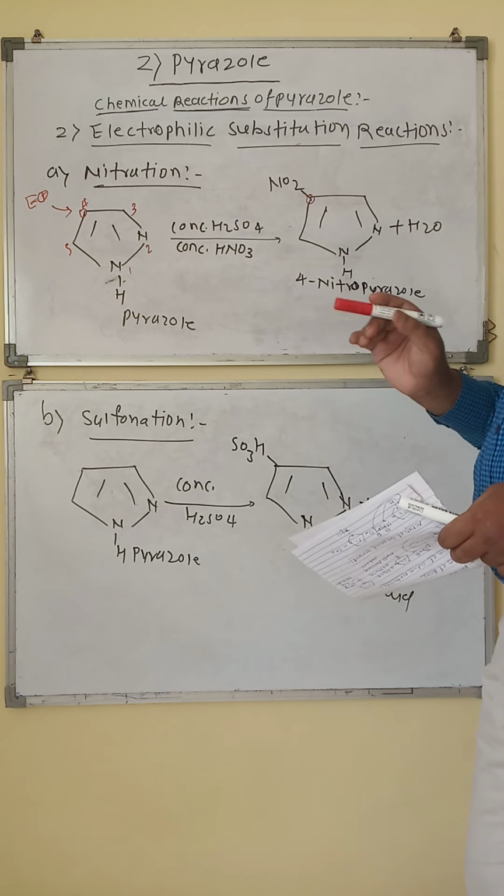We get 4-pyrazole sulfonic acid, the final product. Now the remaining OH negative ion in the reaction will abstract this proton towards itself in step number 3, that is the deprotonation, and it is converted into water molecules. Okay, this is about the sulfonation. Now the next is halogenation.